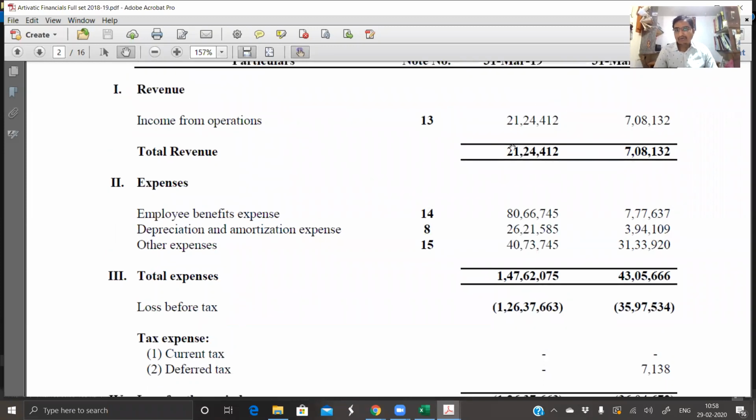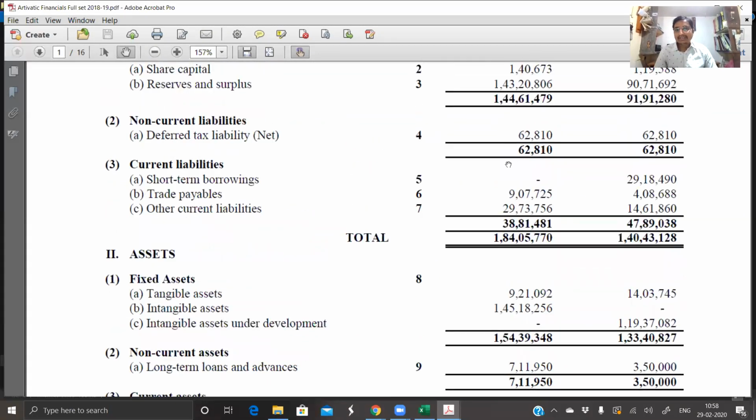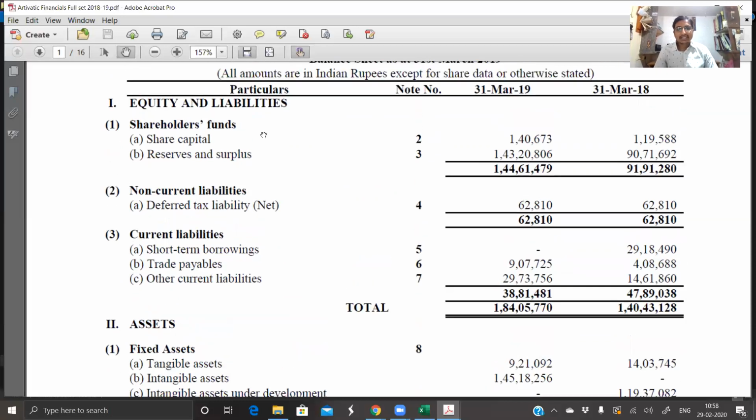There is no turnover of more than 10 CR, and there is no long-term borrowing of more than 1 CR. But if you see here, just because of the securities premium account, the shareholder funds, which is nothing but paid up capital plus free reserves, have exceeded 1 CR. Now, even though this company is a startup, just because of this particular clause, we end up reporting CARO, or all the clauses of CARO become applicable to this company.